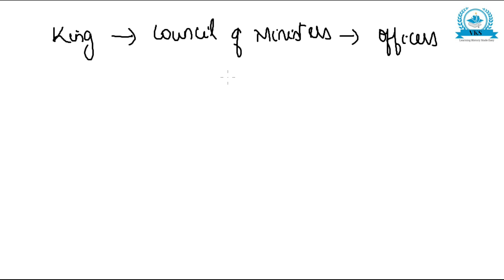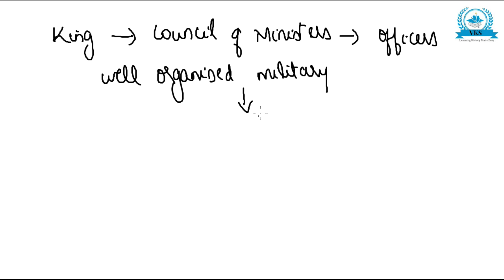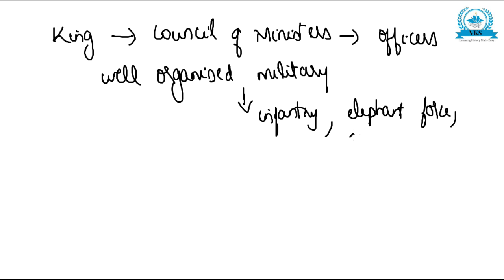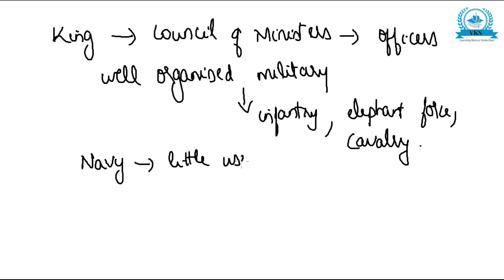Other than that, there was a well-organized military, which included infantry, elephant force and cavalry. Navy was in little use, but more infantry, elephant force and cavalry were included in the military.